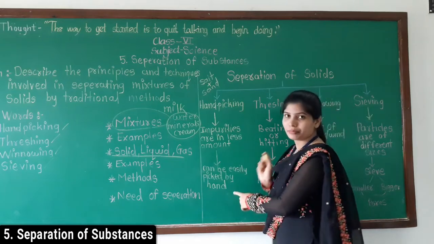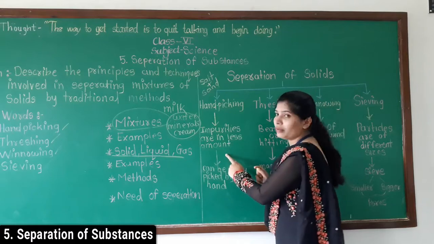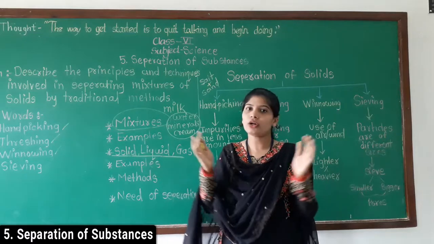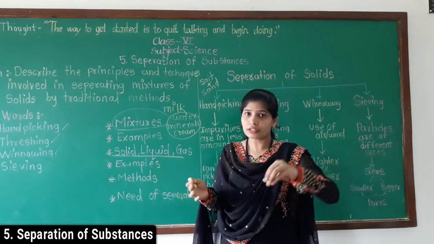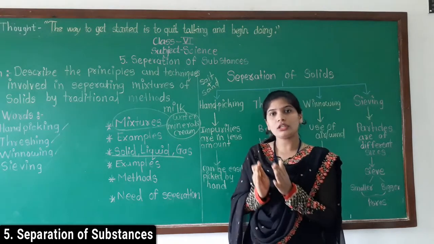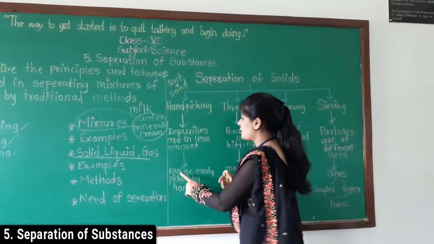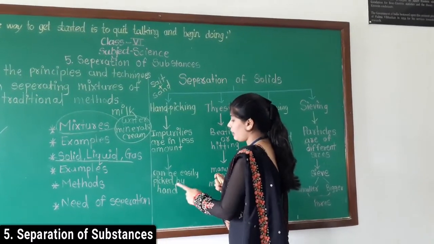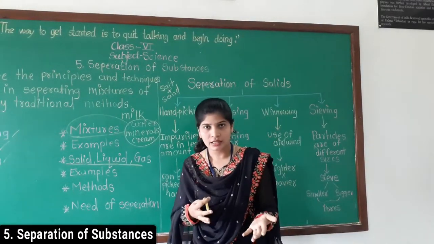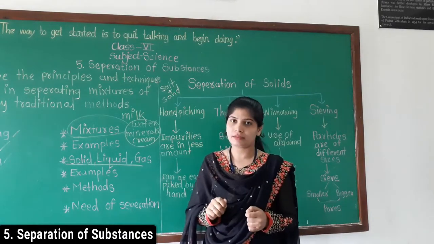Two points are important while learning hand picking: the impurities are in less amount. If the rice is like this and the stones are like this, you cannot remove the stones, you can only remove the rice. So the impurities should be in less amount, then only you can use this method. They can be easily picked by hand. In the hand picking method, we cannot use our leg, correct? We can use our hand only. This is called hand picking.